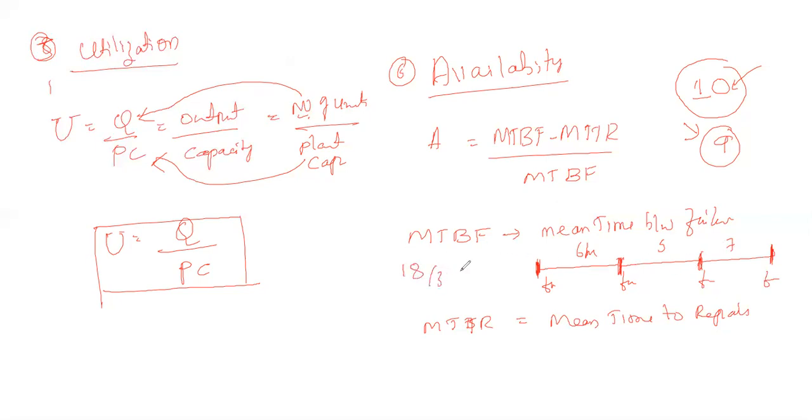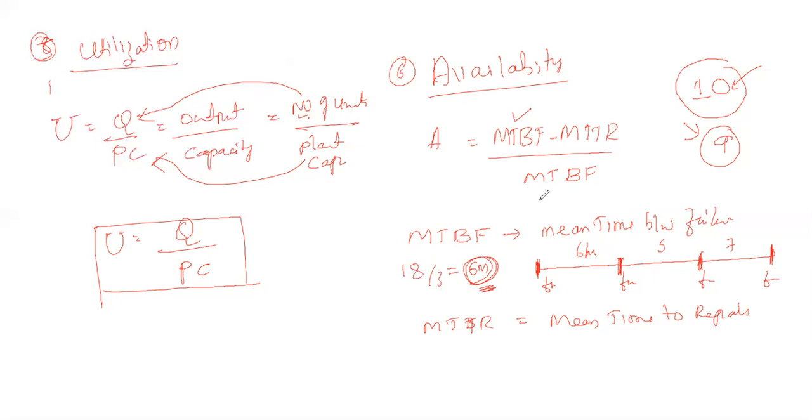So approximately it is available for 6 months before failing. The mean time it is available between any two failures in that particular machine is 6 months. The meaning of this is that mean time between failure is 6 months. Like this, we are going to calculate. So MTBF is mean time between failure.